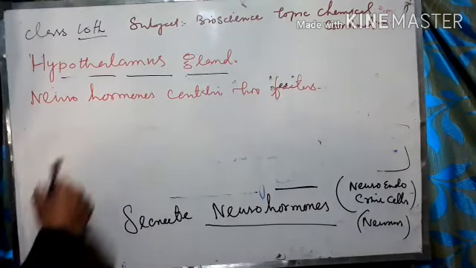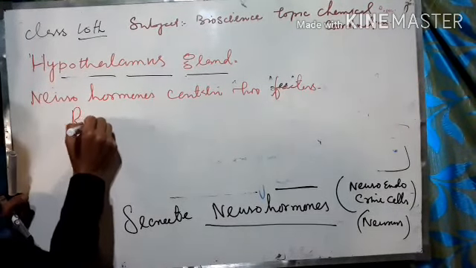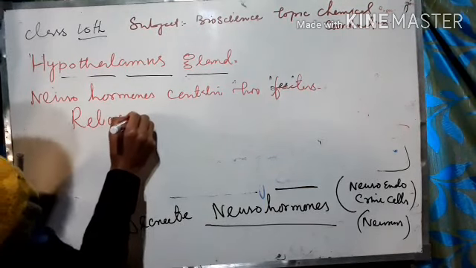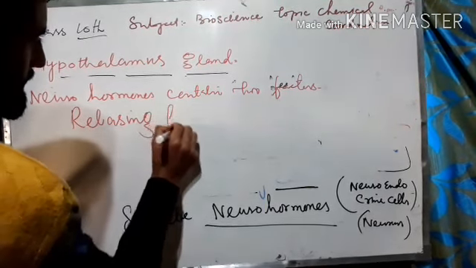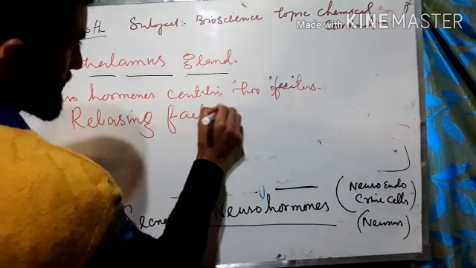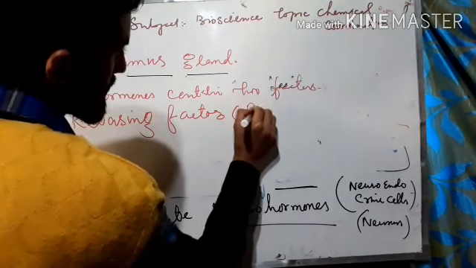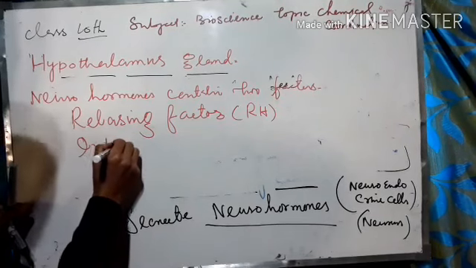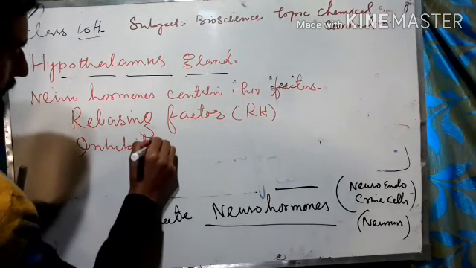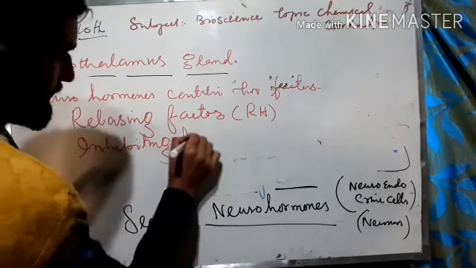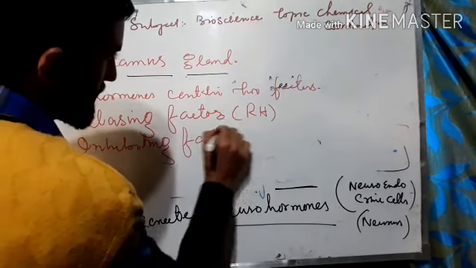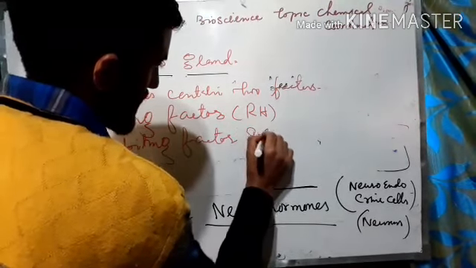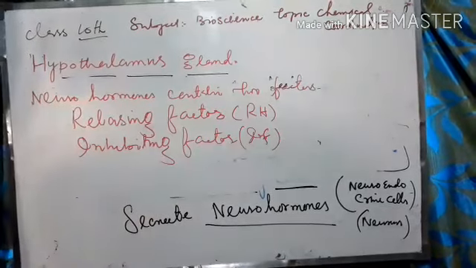The releasing factor and the inhibiting factor. So what is the releasing factor?